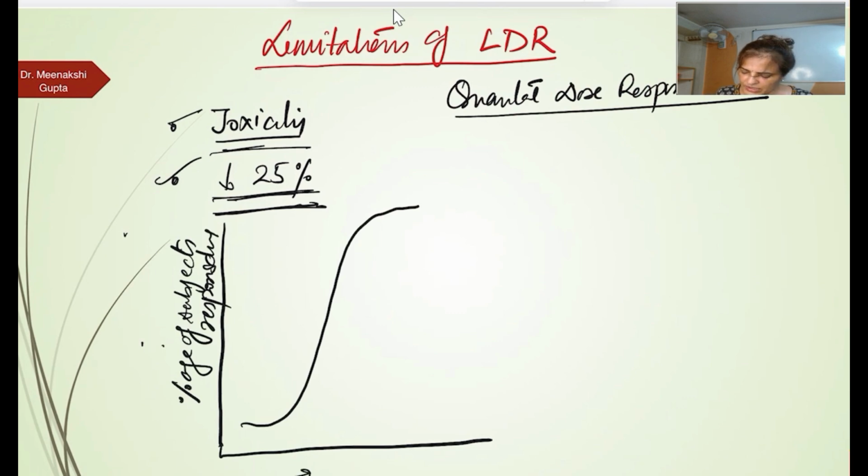So this side it is a dose and this side it is a response. Now if I want to see the 50%, this is a 50% and at what dose the 50% of the individual they were showing the response. Okay, that is ED50.